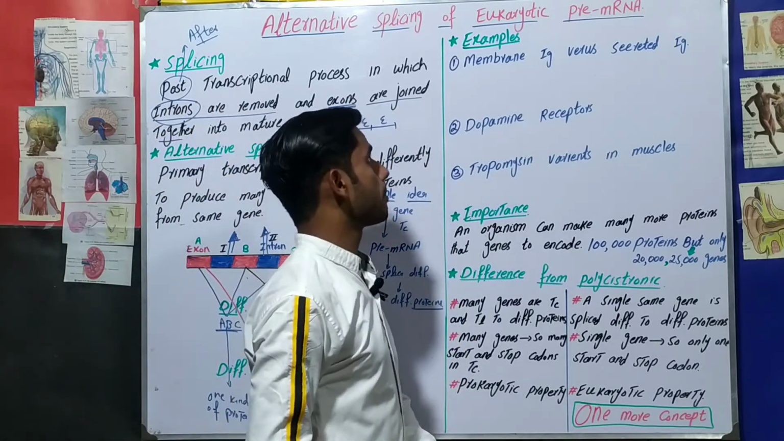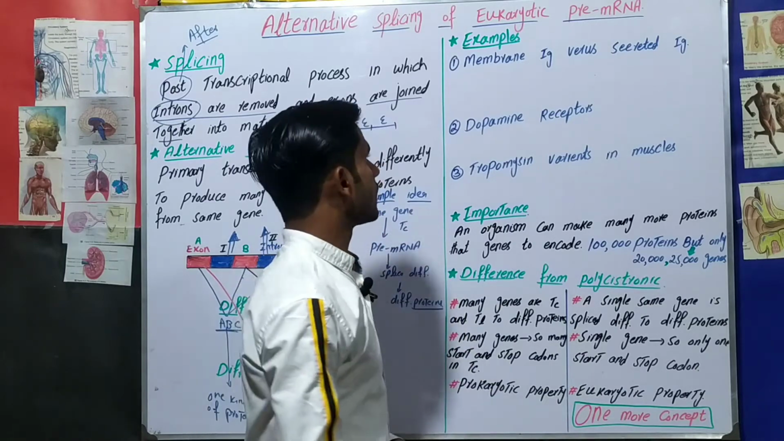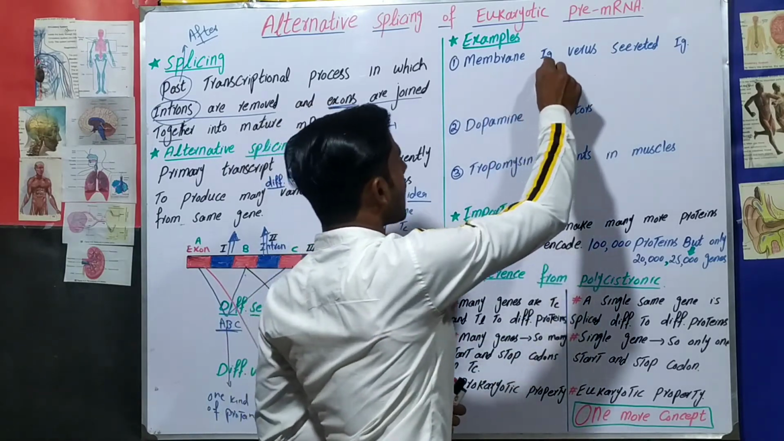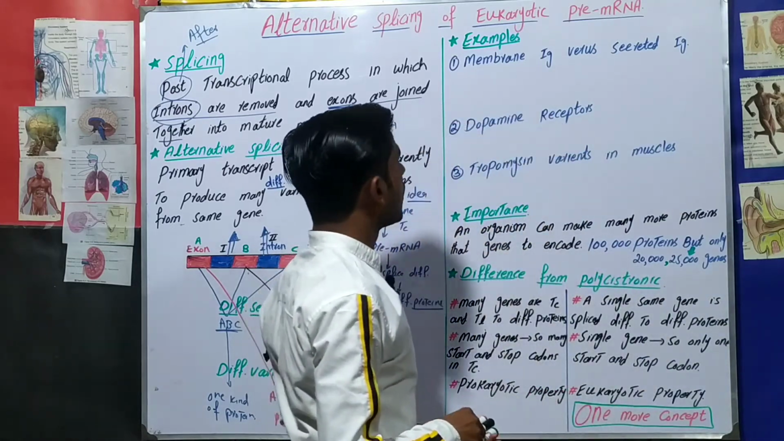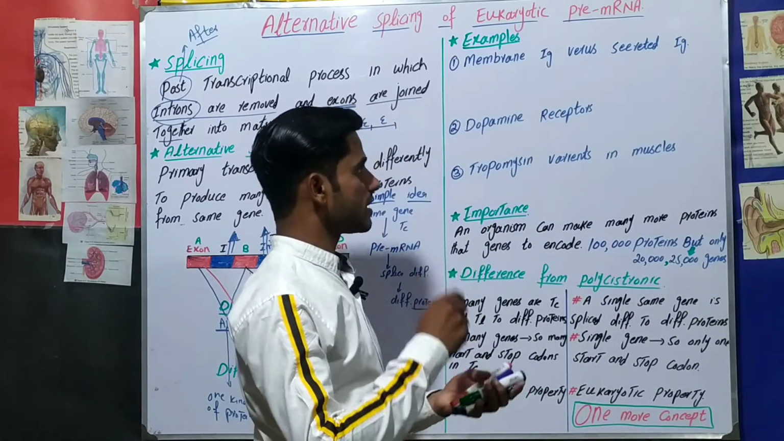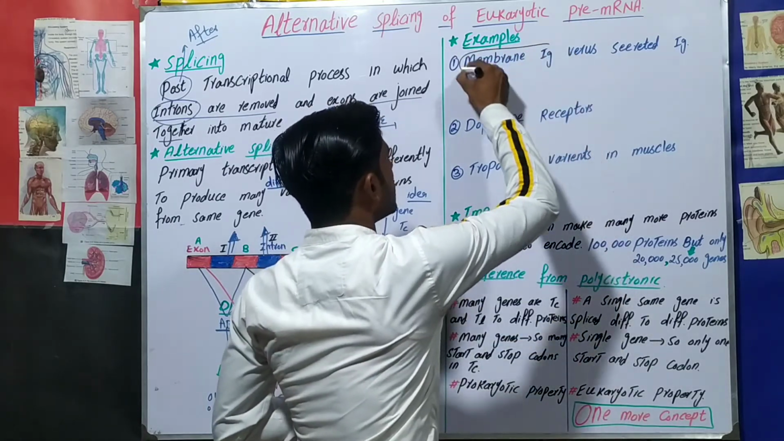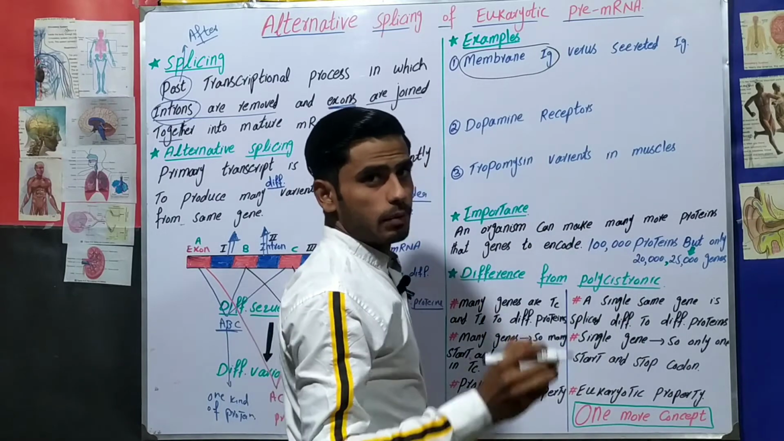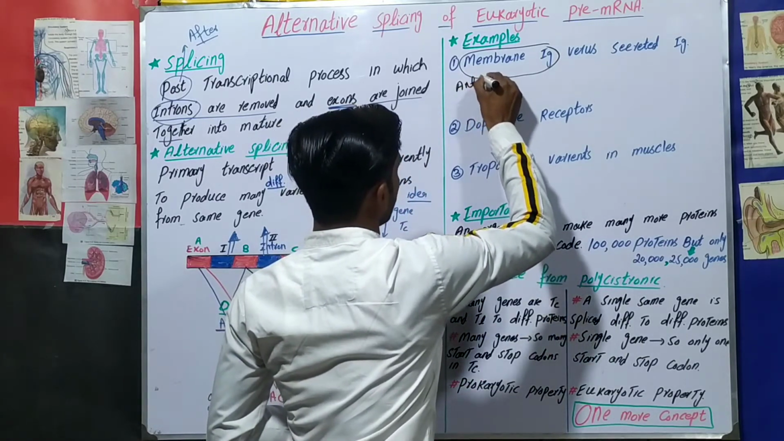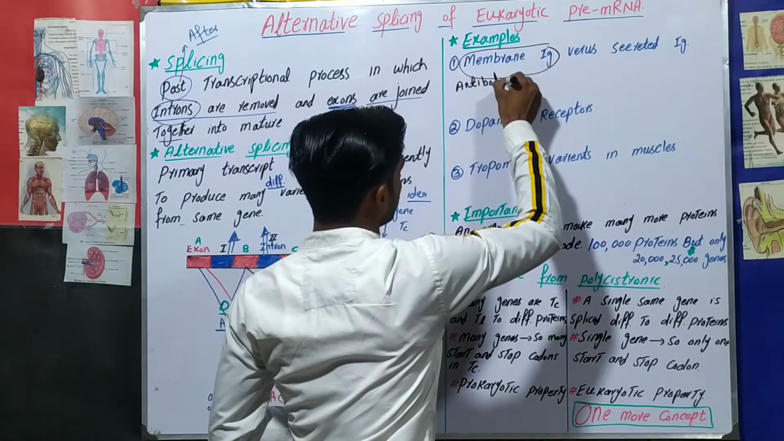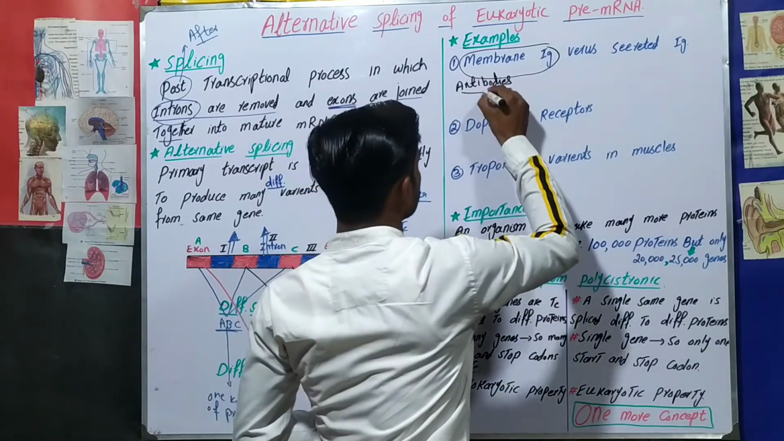Next are the examples. Now we will talk about examples of alternative splicing. The first example is membrane immunoglobulins versus secreted immunoglobulins. First we must know what membrane immunoglobulins are and what secreted immunoglobulins are. Membrane immunoglobulins are antibodies, or immunoglobulins, which are produced by